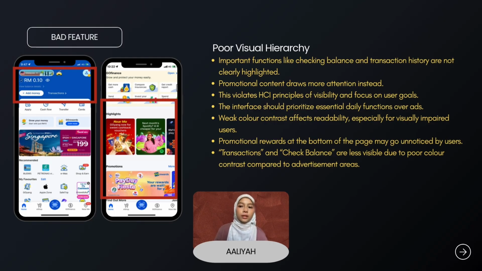Another issue is the weak color contrast between subtext and background elements. This makes it difficult for users with visual impairments to read, which violates the accessibility principles. From the figure, we can see that the promotions and rewards are placed at the bottom of the page, meaning users might miss out on seasonal deals. At the same time, key features like check balance and transactions are less noticeable due to the color contrast, while the advertisements stand out more.